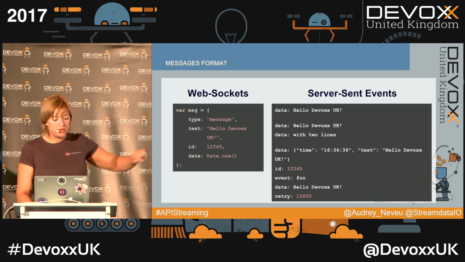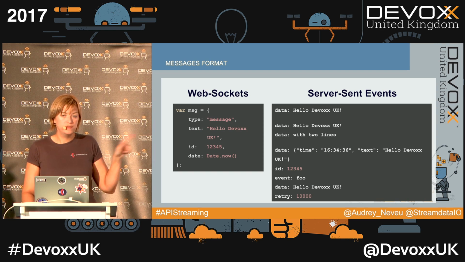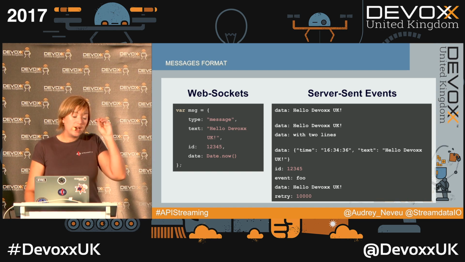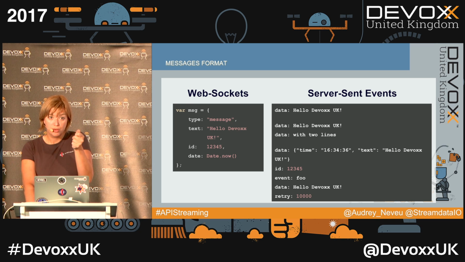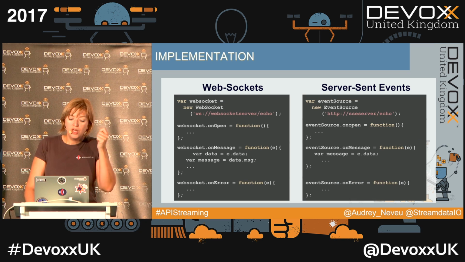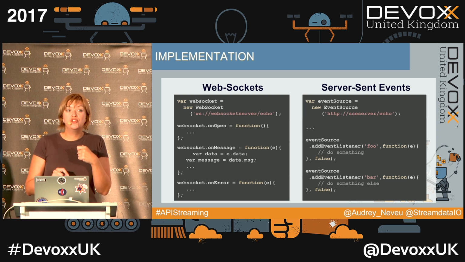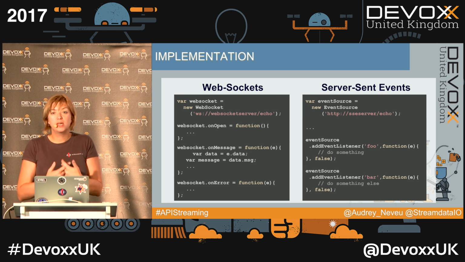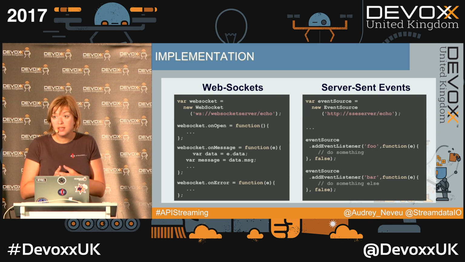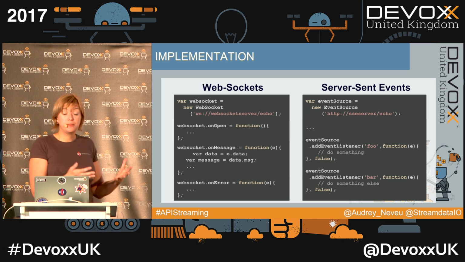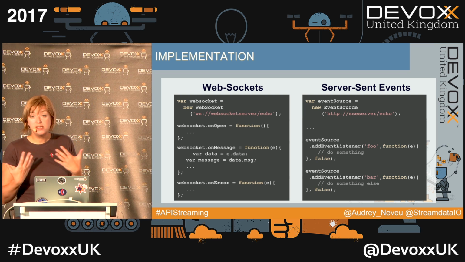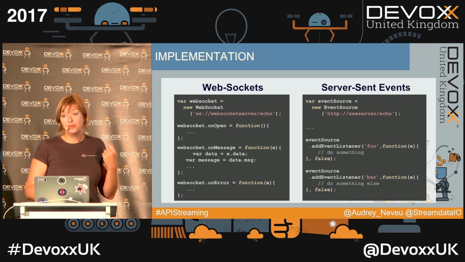So if you remember this event field you're seeing there, by adding an event type on your message, you will be able to add specific event listeners. Perhaps you're not interested in every type of message the server is going to send. Perhaps you want to make different treatments. That will be very easy to make by giving a type to your message.